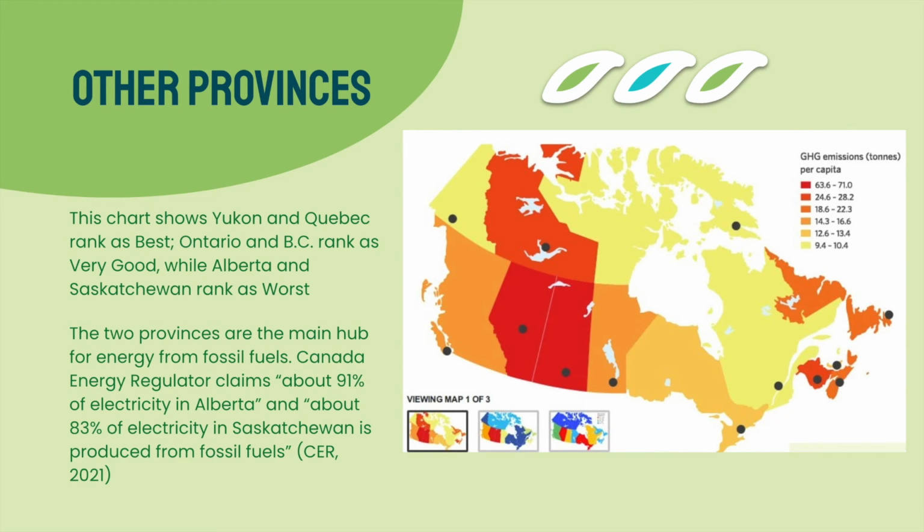How do other provinces compare to BC? In terms of contribution to climate change and amount of greenhouse emissions produced, the chart shows Yukon and Quebec ranked as best, Ontario and BC ranked as very good, while Alberta and Saskatchewan is in the red and ranked as the worst. The reason for this is because the two provinces are the main hub for energy. They're plentiful in fossil fuels and resources such as crude oil and coal. Canada Energy Regulator claims about 91% of electricity in Alberta and about 83% of electricity in Saskatchewan is produced from fossil fuels, whereas provinces in BC and Quebec tend to rely on hydroelectricity for energy needs.